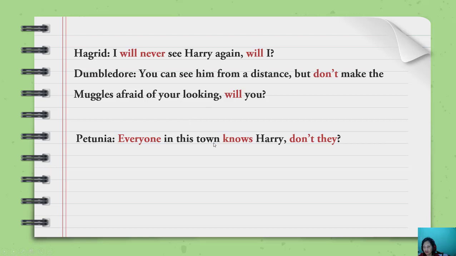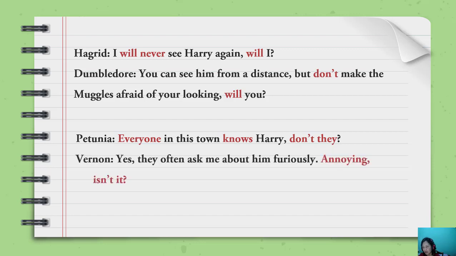Everyone in this town knows Harry, don't they? Now I want to tell you that everyone is singular. That's why this is singular, knows. But when we change everyone into the pronoun, it should be plural. That's why this is they. Of course, we cannot use doesn't. For they, the auxiliary that we will use is do or don't. That's why don't they, not doesn't they. Or doesn't everyone, doesn't he? No, but don't they.